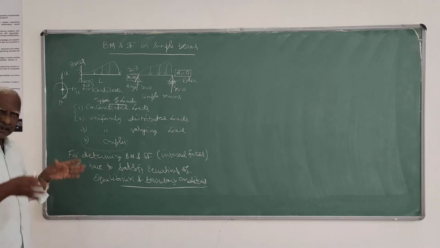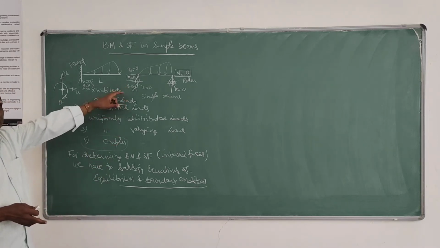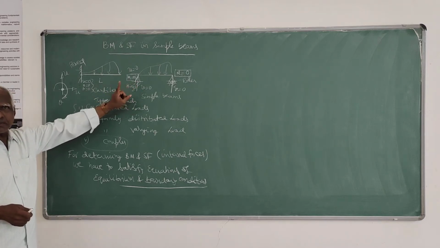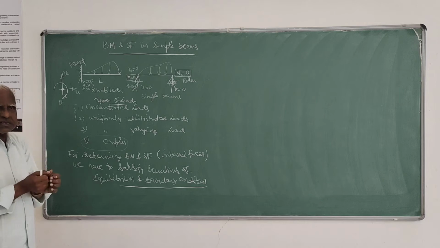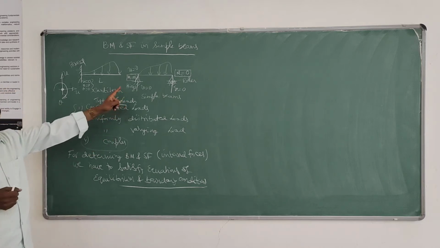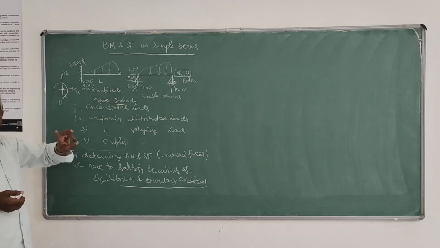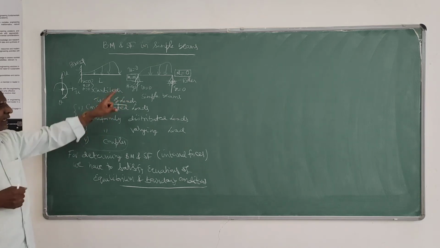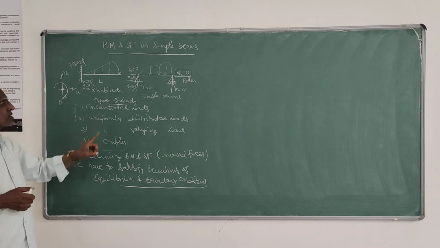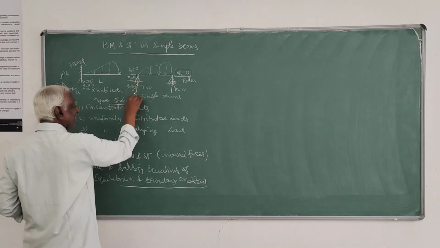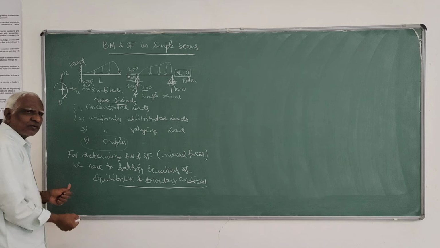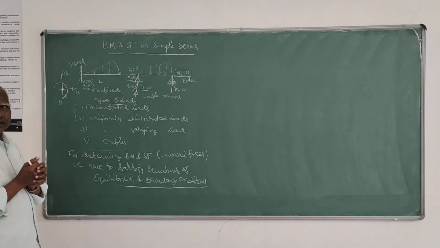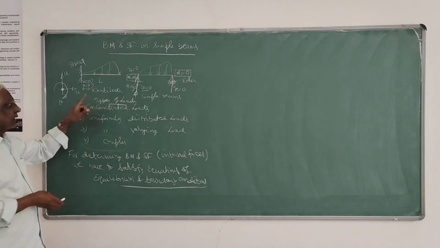We have to find the reactions, because these displacements are zero. When a displacement is zero, there must be a force holding it, preventing that displacement from occurring. There must be a force holding that point in position. That force we call the reaction. Since V is 0, a vertical force must be there to hold it in position without any displacement.